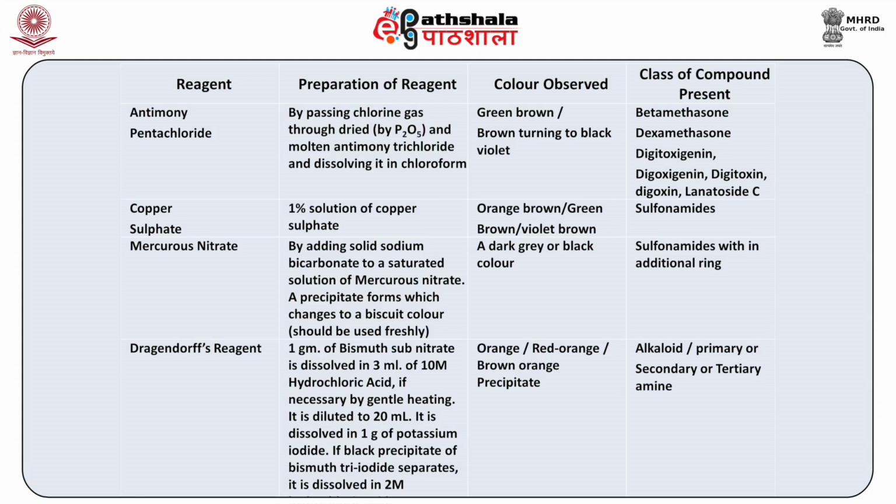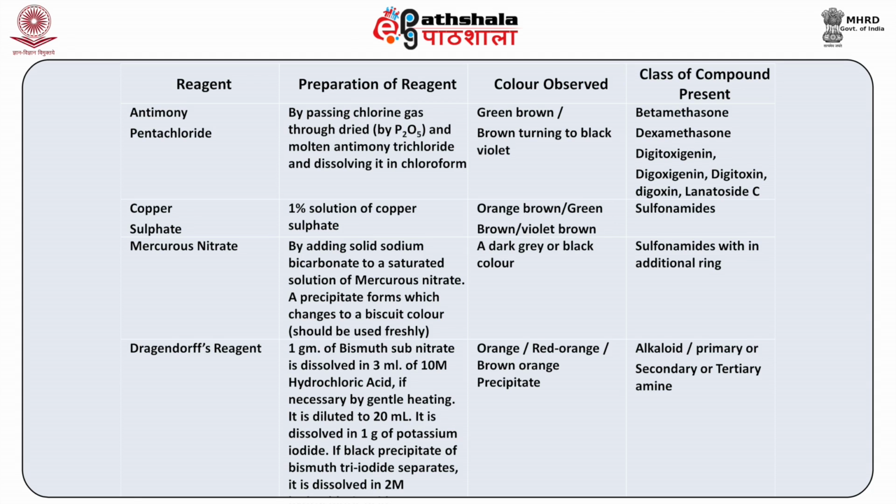Coming to the copper sulphate reagent, it is prepared as a 1% solution of copper sulphate in water. And if it is added and you observe an orange-brown to green color or brown-violet color, then it will indicate the presence of sulfonamides.